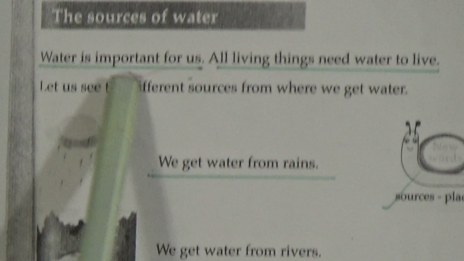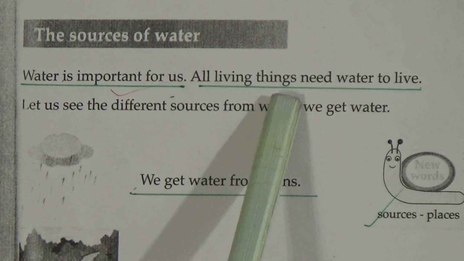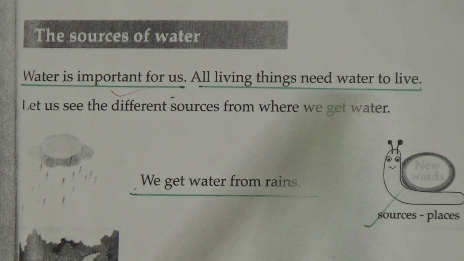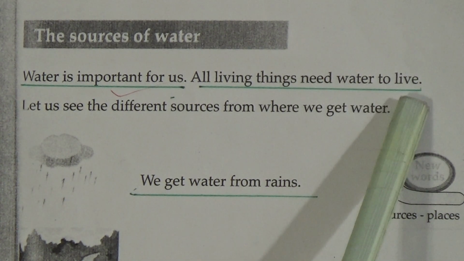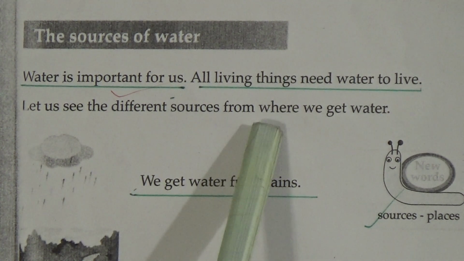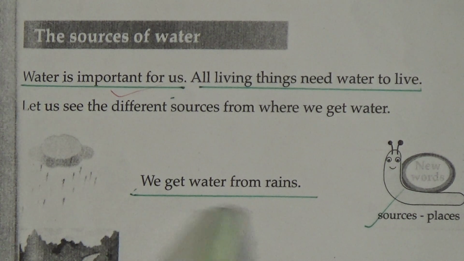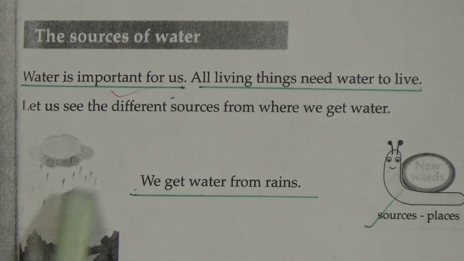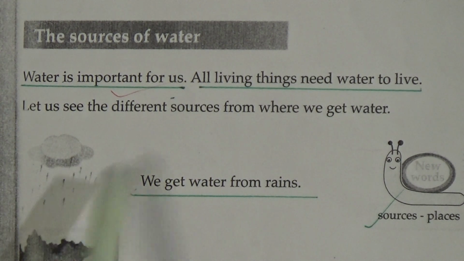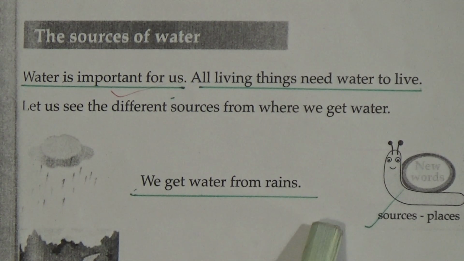Water is very important for us. Underline this line: all living things need water to live. Underline this line: let us see the different sources from where we get water. We get water from rains. This is the picture of rain. Dear students, underline this line.